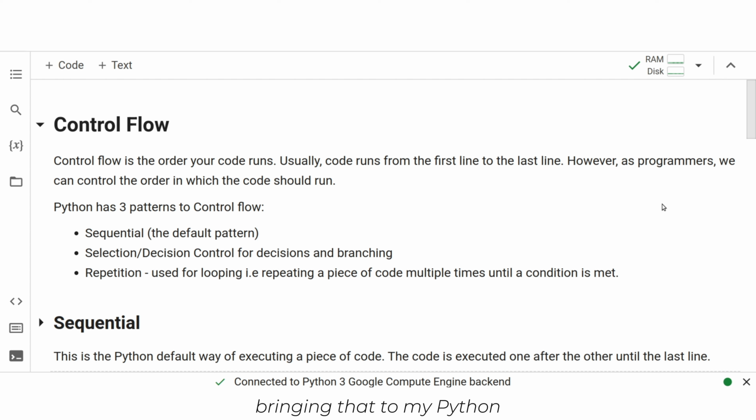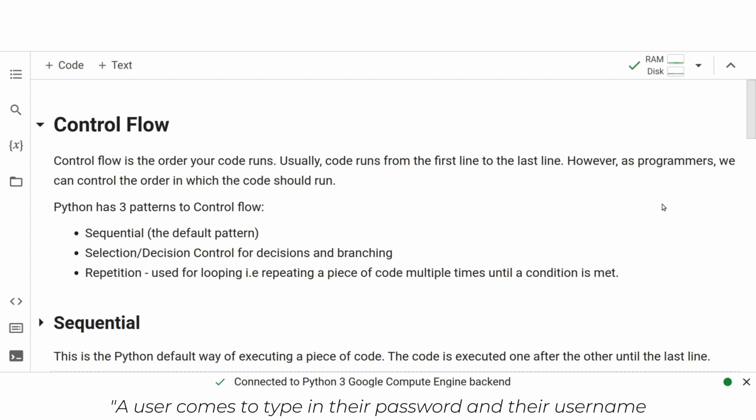Bringing that to Python programming, the control flow is basically the order that your code runs. So in Python, the code will usually run from the first line of your code to the last line. However, sometimes we need some control flow. So let's give a typical example. If you're trying to log into Facebook, a control flow that I can tell you runs behind the algorithm that logs into Facebook is something like this.